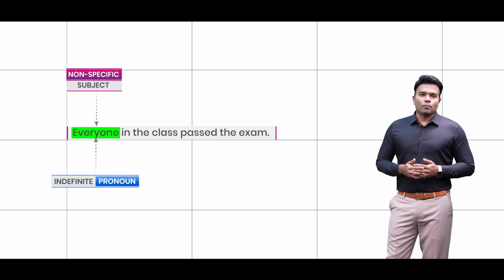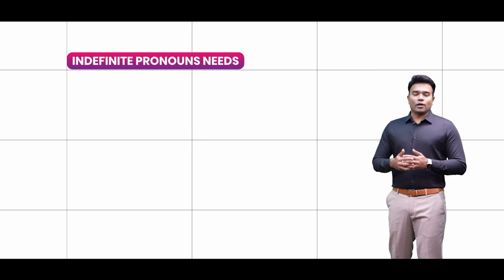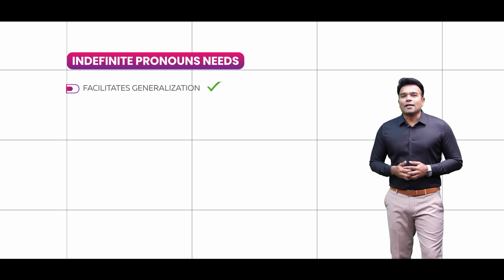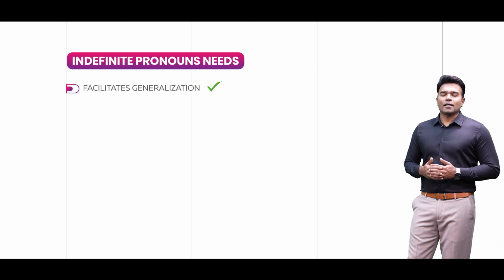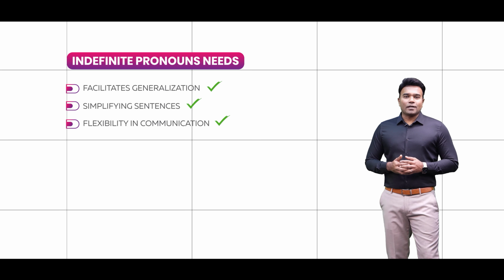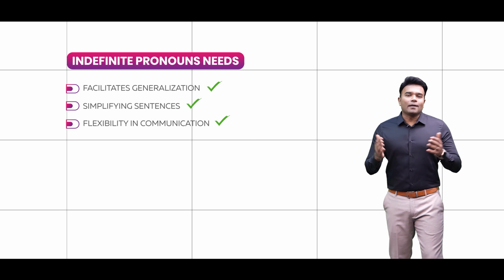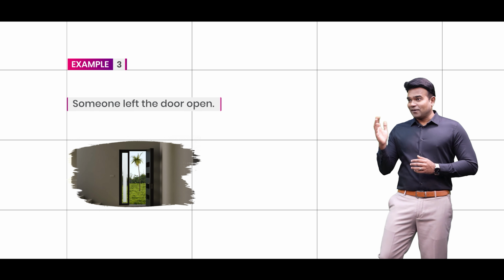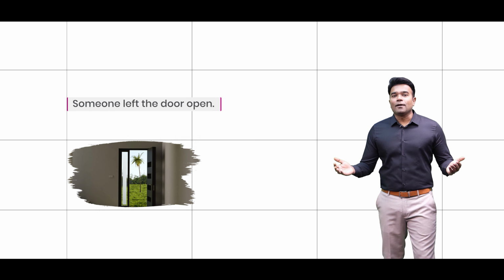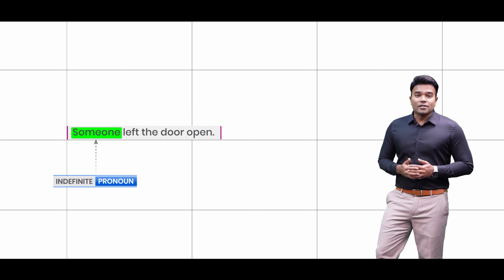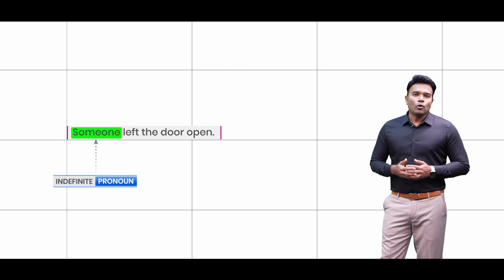Even before I give you more examples, I'm sure by now you have already been able to understand that the indefinite pronouns facilitate generalization. They basically allow us to talk about people or things in a general way. No doubt, they also help in simplifying sentences and also enable flexibility in communication without actually naming the exact details. Well, that way, have a look at this sentence. Someone left the door open. Well, in this sentence, obviously, the word someone happens to be the indefinite pronoun because we do not know clearly and definitely about the person who has left the door open.